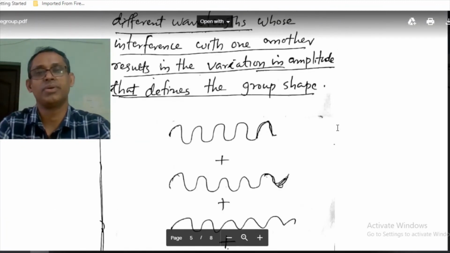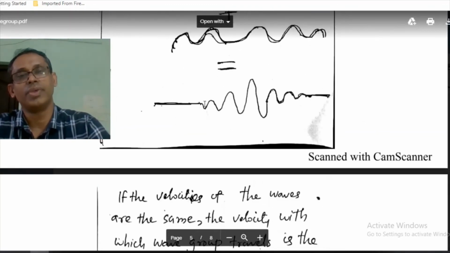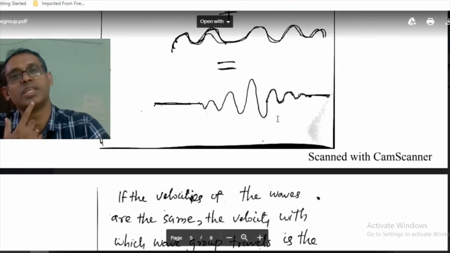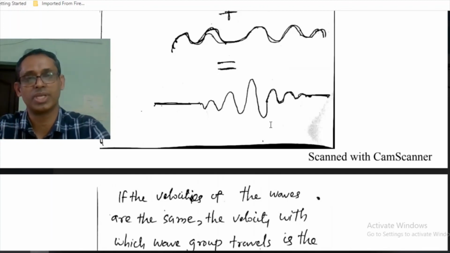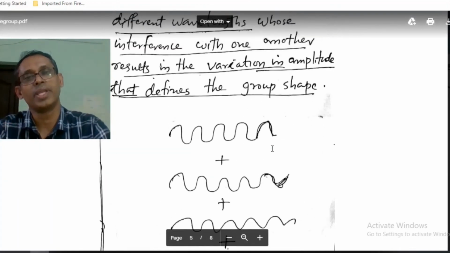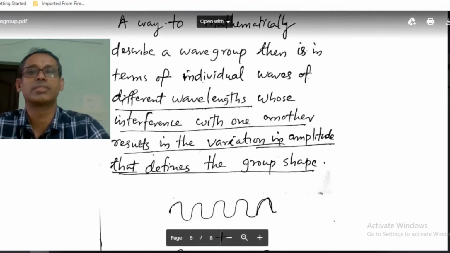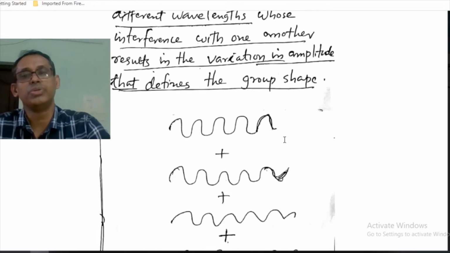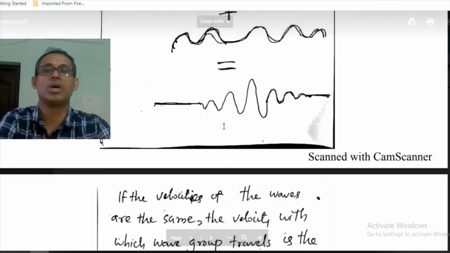So this thing you have to understand. This is a very important point. The wave associated with the moving body is represented by a wave group or wave packet, because that is the correct description of the wave associated with the moving particle. And how do you get it? By combining several individual waves of different wavelengths, whose interference with one another produces a wave group like this. So this is how a wave group is